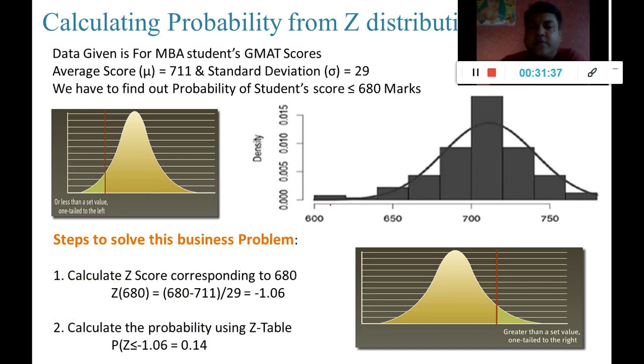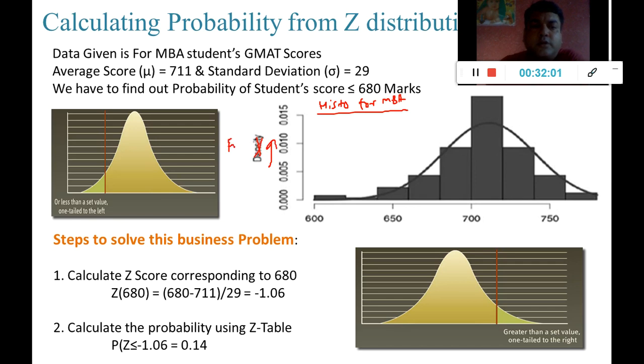right? So if I plot, you can see here, we have already seen this histogram for MBA data. You can watch that video as well, where we have used graphical techniques. We have learned graphical techniques on MBA data, right? So these are the scores, and this is the frequency, right?